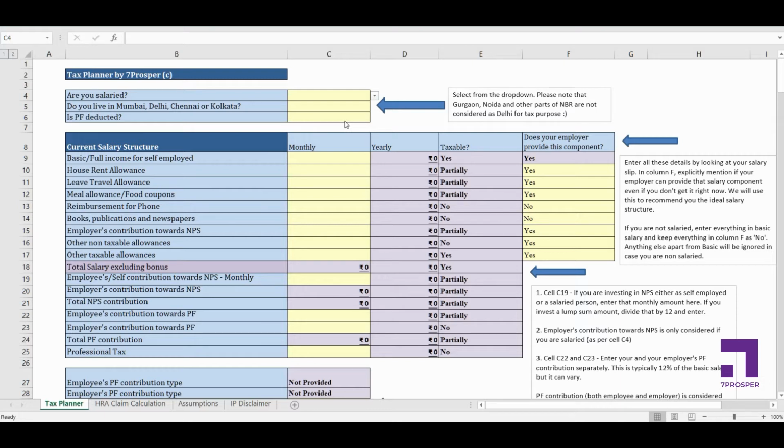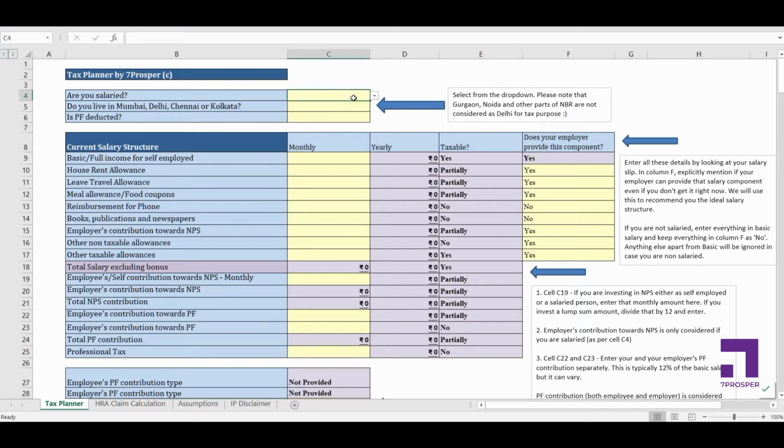You have to keep in mind that you only have to fill up the yellow cells. Only yellow cells are the cells on which you have to provide some input. Rest everything, all the other cells, are either calculated, derived or linked to some other cell. So you do not have to disturb any other cells, neither can you, because all those cells are locked.